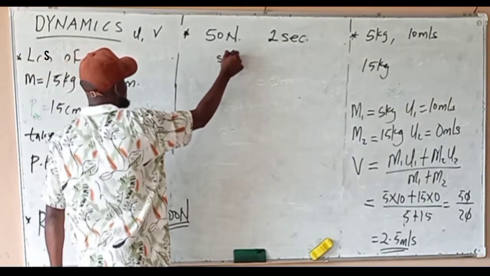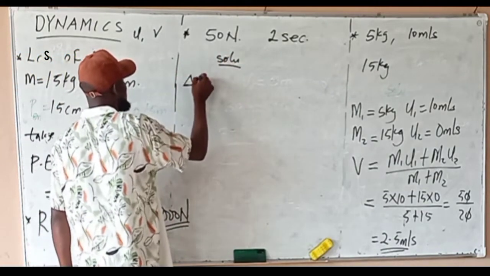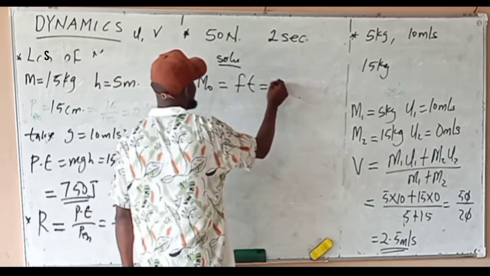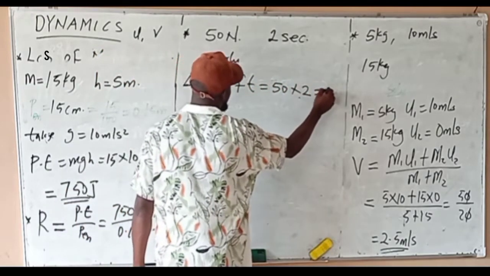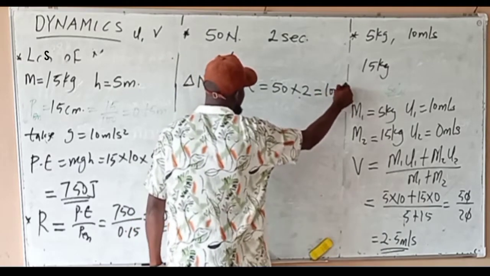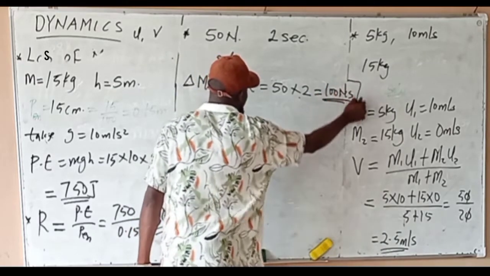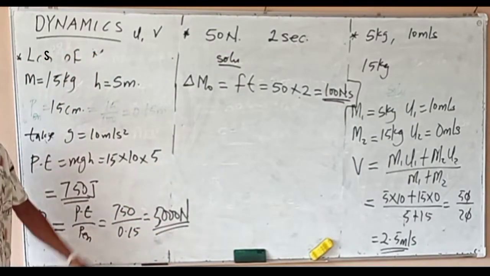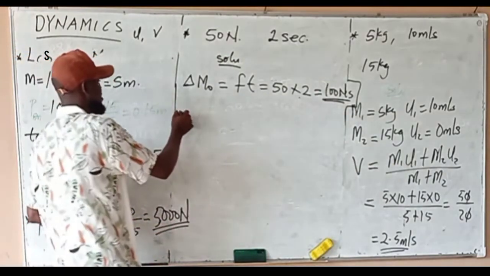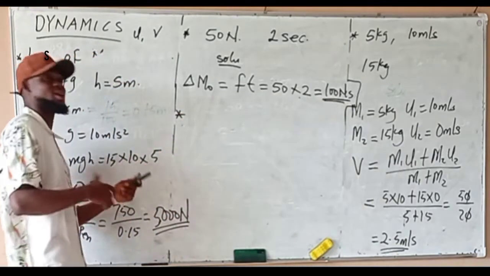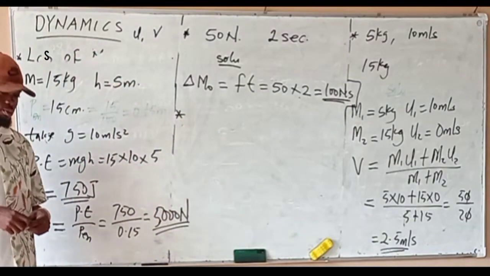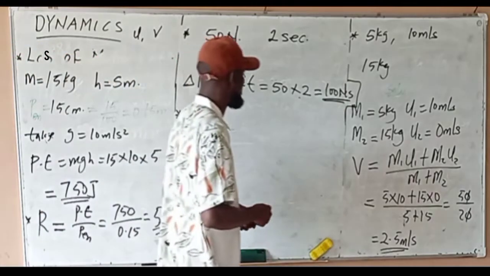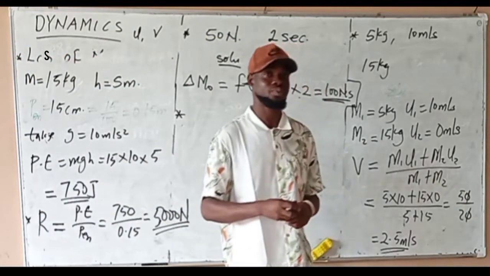So, solution. If I tell you change in momentum, change is what? Impulse. That is 50 times 2. That will give us what? 100 newton seconds. That will be the change in momentum. Change in momentum is F times time, which is impulse. So, another question. It's very simple. You understand what you are doing. I told you, after this class, you will be happy, because you have learned a lot of things today. Let's try this other question. Another lovely question.